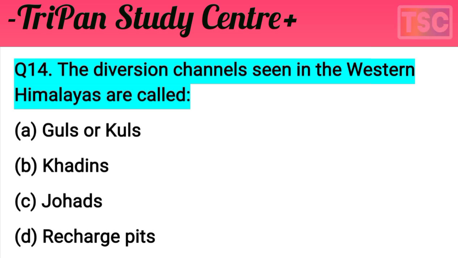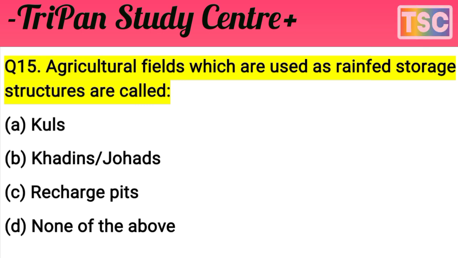And the next question here: agriculture fields which are used as a rainfed storage structure are called what? Do you understand the question? A is Kul, B is Khadin or Johad, C is recharge pit, D is none of the above. The question is clear, but I give a few seconds to test your knowledge first of all.